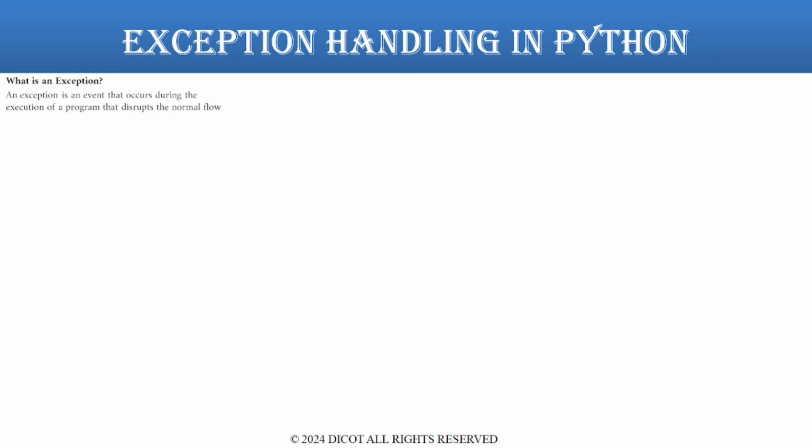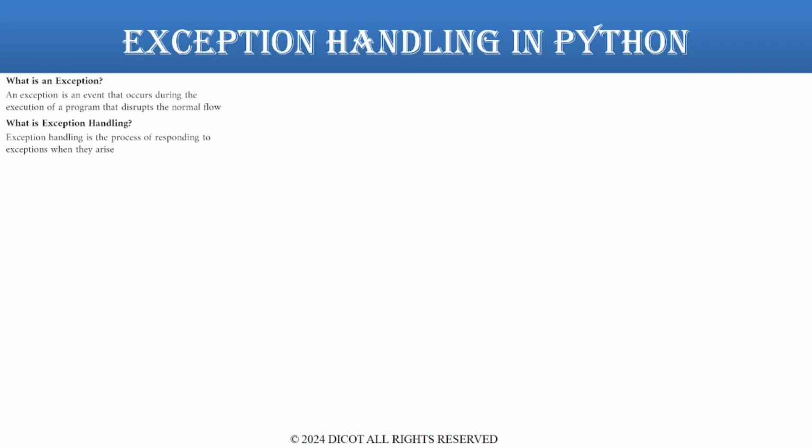What is exception handling? Exception handling is the process of responding to exceptions when they arise. This allows a program to continue executing or to fail gracefully instead of crashing. In Python, exception handling is done using try, except, else, and finally blocks.